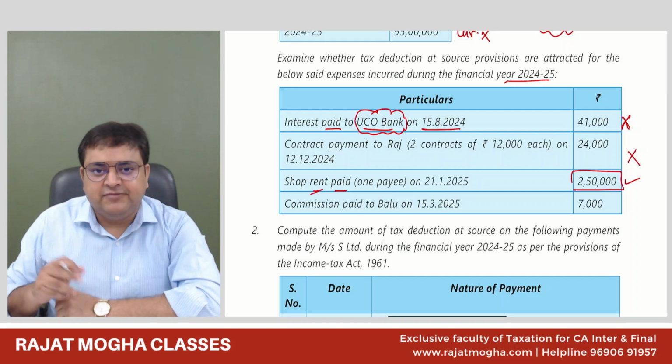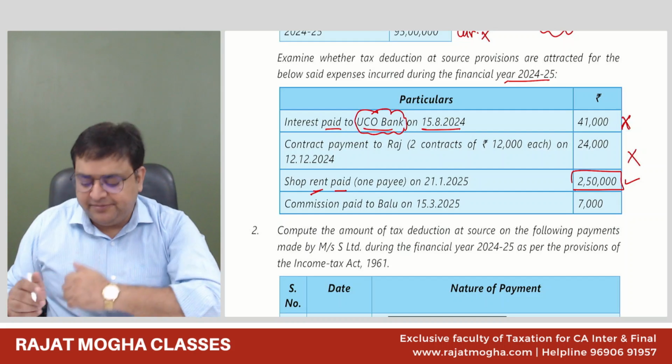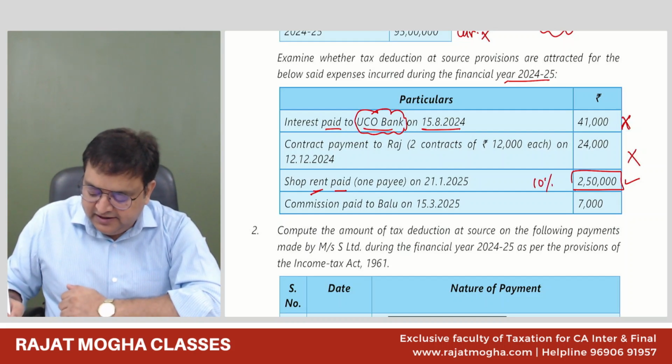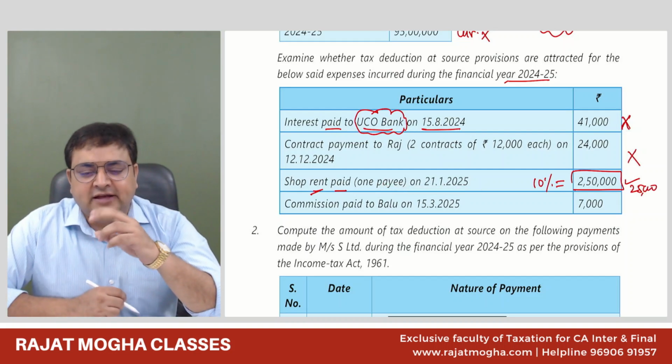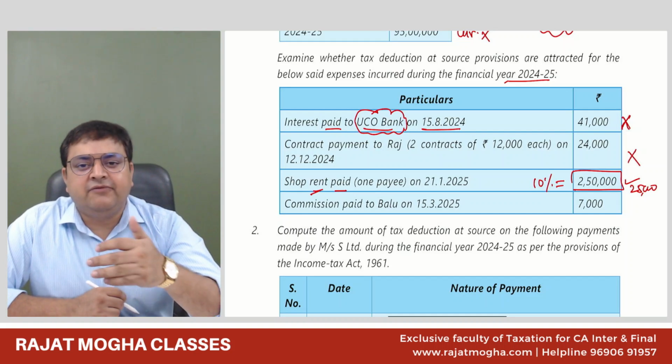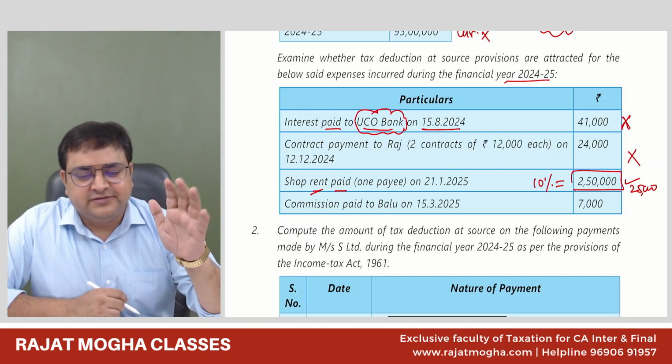And it is rent of a building. If this had been rent of a machine, it would be 2%. For other rent, it is 10%. So 10% TDS would be applicable, so 25,000 rupees. Here you have to mention the provision, as per section 194I, if you remember the section number, fair enough. Otherwise, as per the TDS provisions,